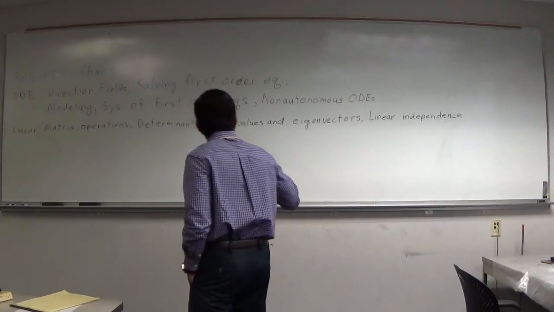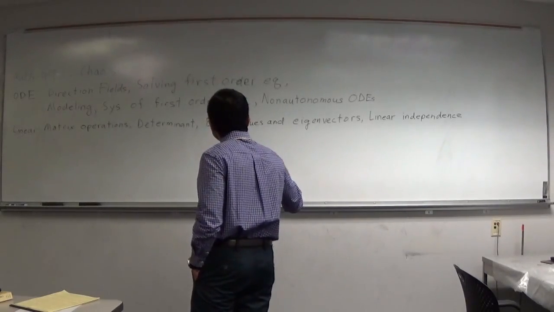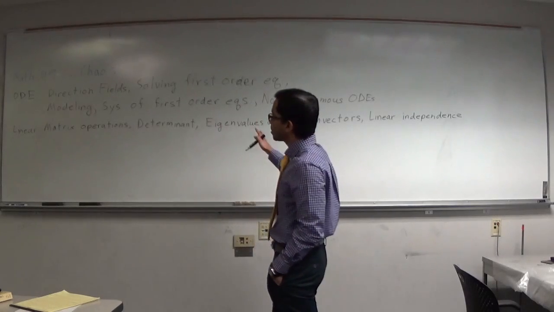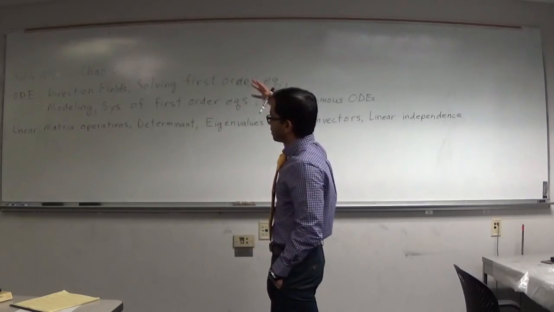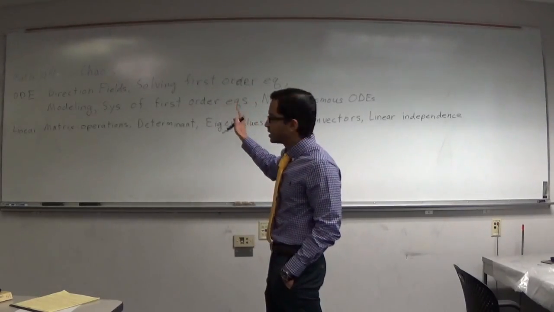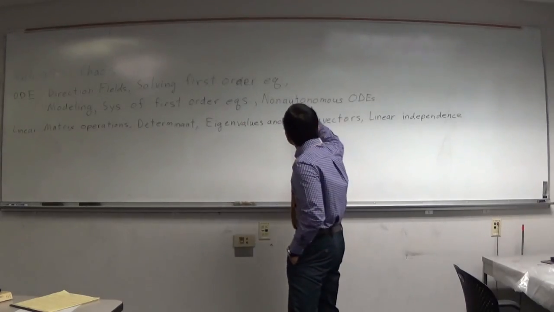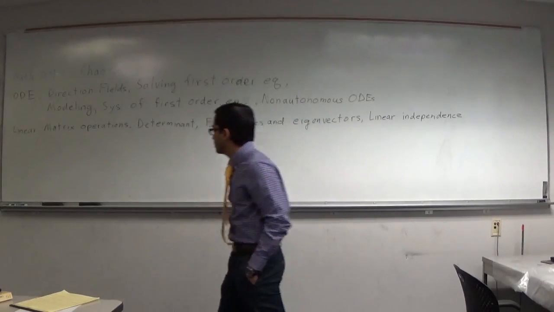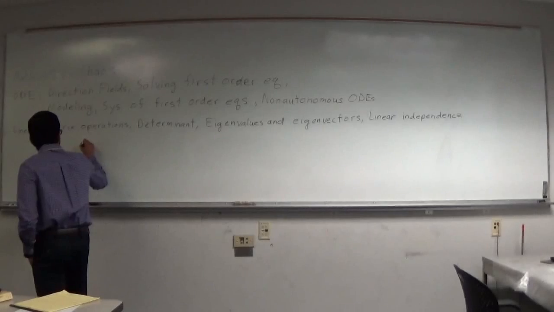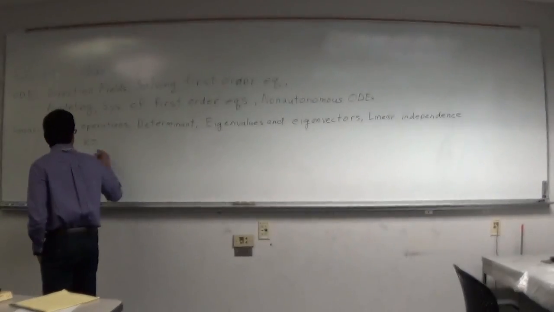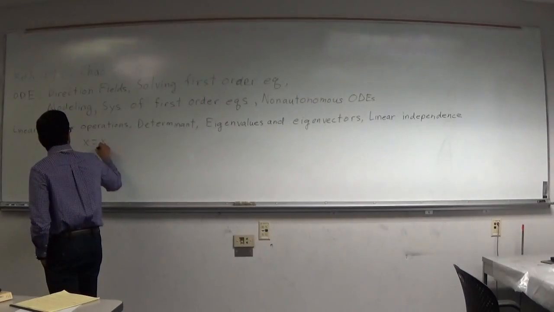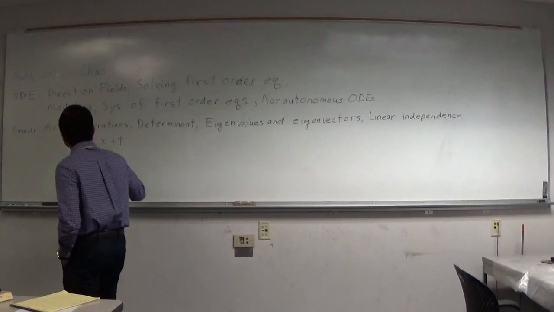Let me say something about non-autonomous ODEs first, and then we'll do some examples with modeling that uses a lot of the topics listed on the board. So let's say we have a first order non-autonomous ODE: x dot equals x plus t.